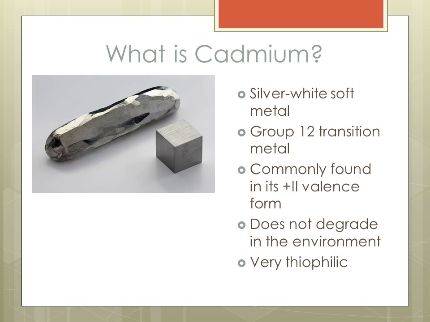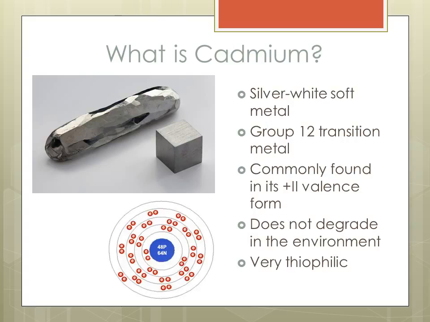Cadmium is a silver-white soft metal often found associated with zinc, lead, and copper ores in the Earth's crust. Cadmium is a transition metal found in Group 12 of the periodic table of elements and is commonly found in its +2 valence state in the environment. This form of cadmium prevents it from degrading in the environment, allowing it to accumulate over time.